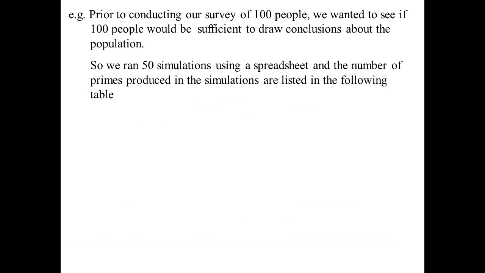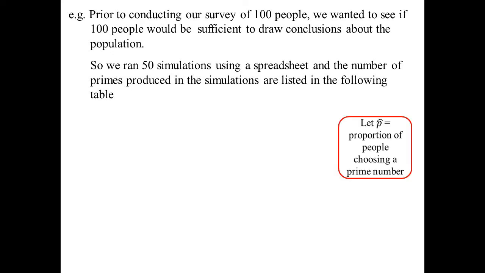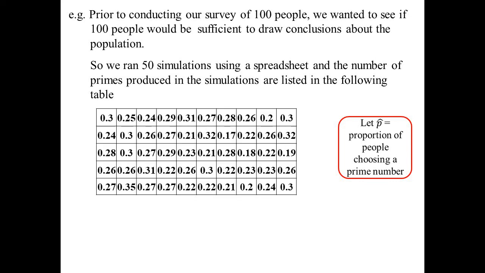All right, let's have a look at this one. I'll admit I made this one up, so it gets a bit strange along the way. Prior to conducting our survey of 100 people, I wanted to see whether 100 people is enough to draw a conclusion about the population. So I ran 50 simulations using the spreadsheet, counting the number of primes produced. p hat is the proportion of people choosing a prime number. There are my 50 simulations and what p hat turned out to be in each one.